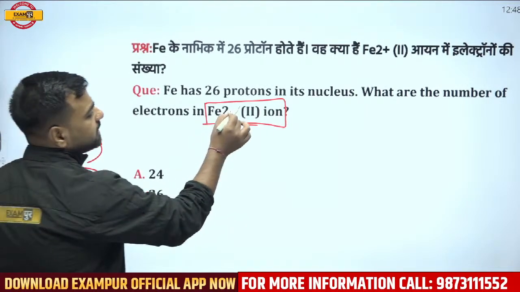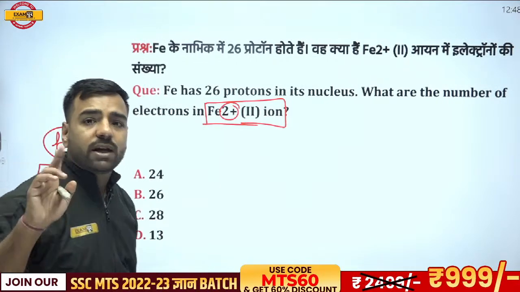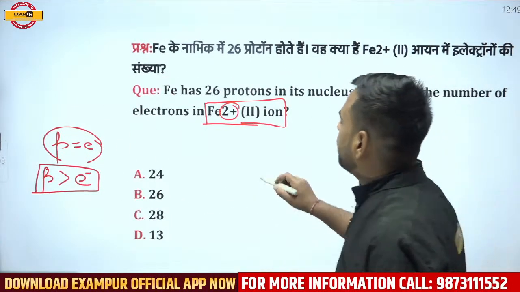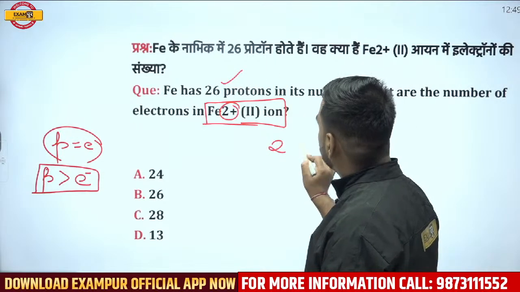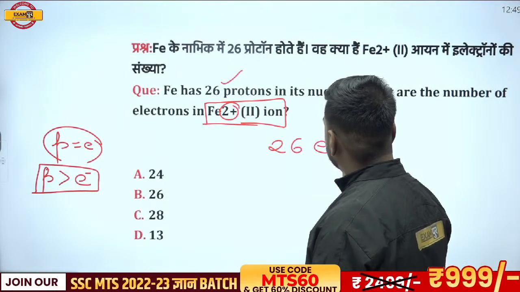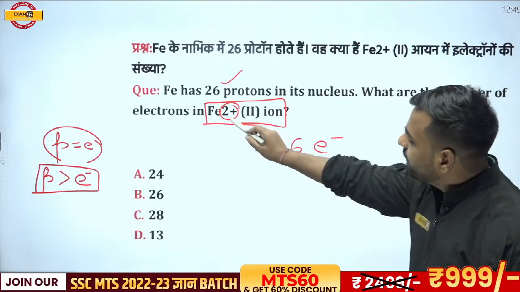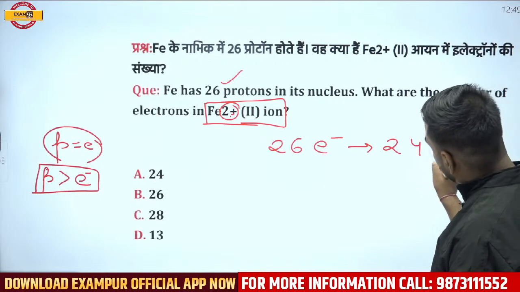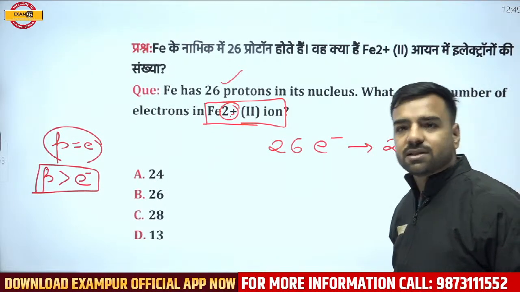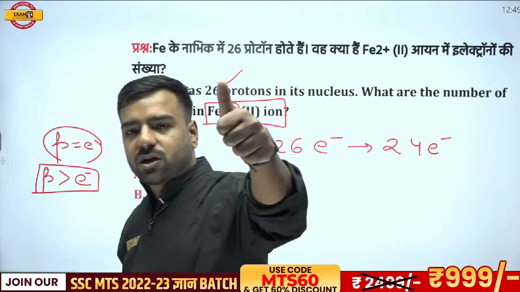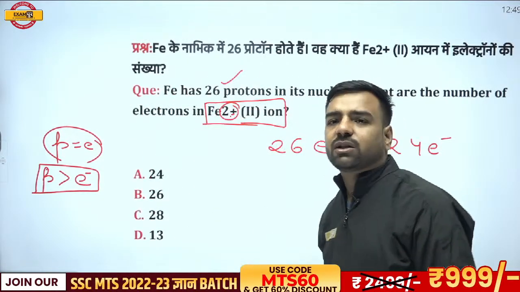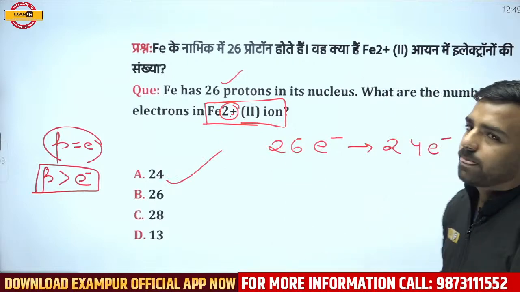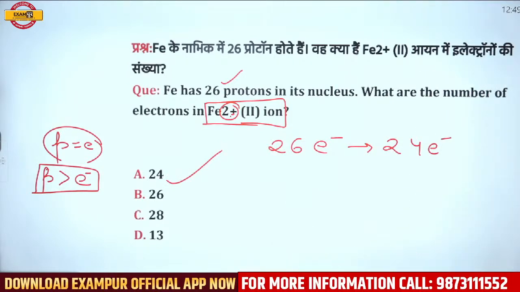Here we can see that there's 2+, and 2+ means that 2 electrons are donated. There were a total of 26 electrons, because the number of protons and electrons are the same. But we have 2+ here. This means 2 electrons are lost. So now it is 24 electrons. Simple. So Akleshwar, Saurav, absolutely correct. Shantu Datta, got this point? So what is the correct answer? The correct answer is going to be 24. Absolutely correct, Saurav.